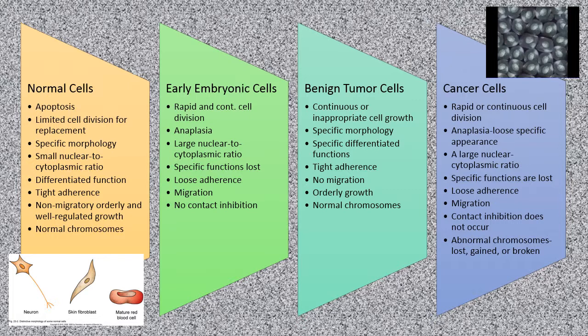Cancer cells have rapid or continuous cell division. They have anaplasia with loss of specific appearance and a large nuclear to cytoplasmic ratio. Specific functions are lost. They lose adherence. They migrate. Their contact inhibition doesn't occur, and they have abnormal chromosomes. They're either lost, gained, or broken.